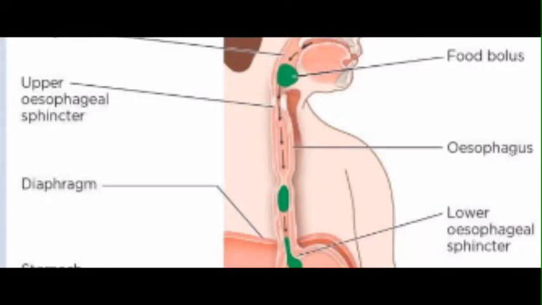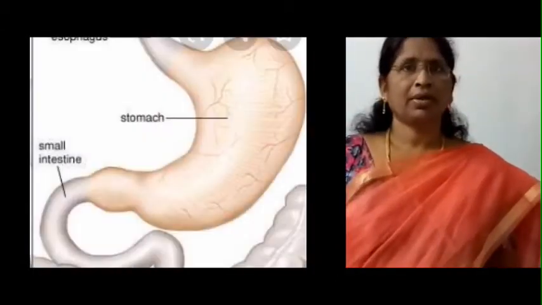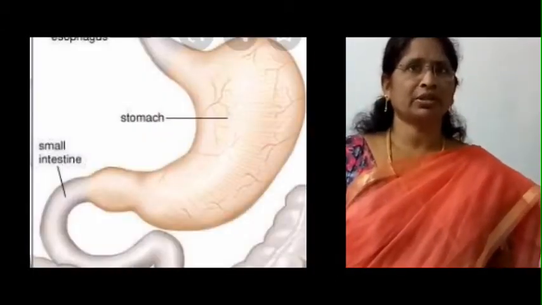Dear students, good morning. In our previous session, we have seen the functional structure of the mouth and esophagus. The food is mixed with saliva to make it wet and slippery; it is called bolus. The bolus passes through the pharynx to the esophagus by peristalsis movement into the stomach. Now let us look at the features of the stomach.